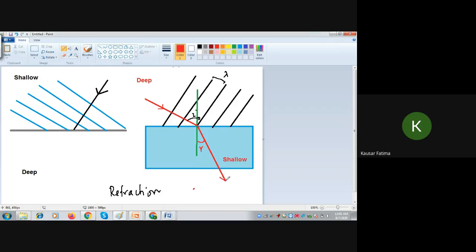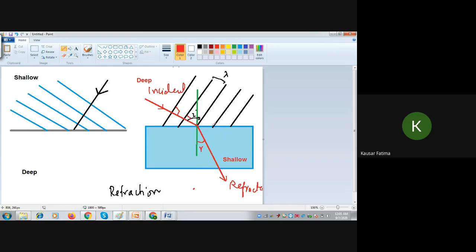So this is incident, and the wavefront is perpendicular to the direction of propagation at every point. Only one direction of propagation is sufficient, and this is your refracted. Now how will I draw the wavefront on this? The new wavefront will be perpendicular to this new direction of propagation.